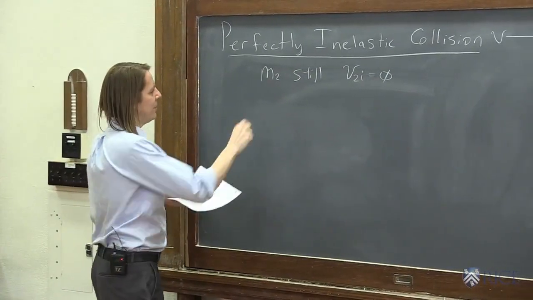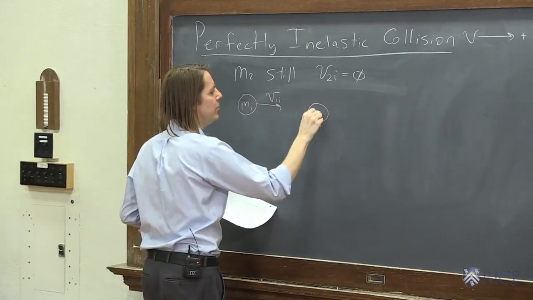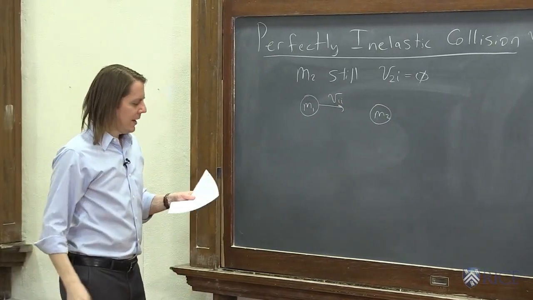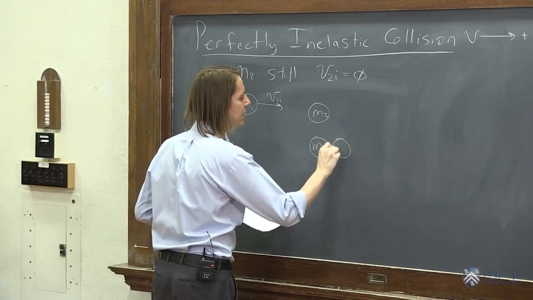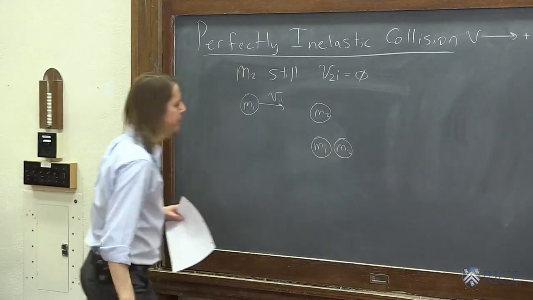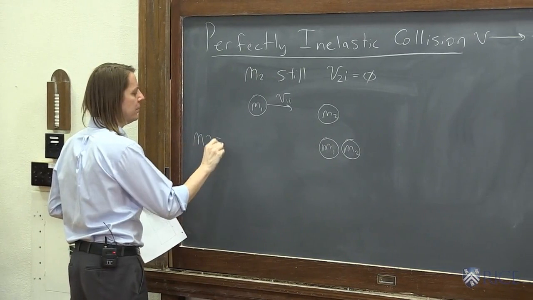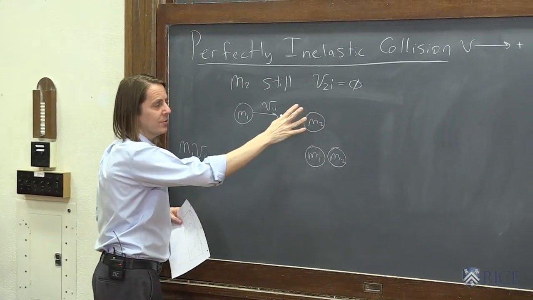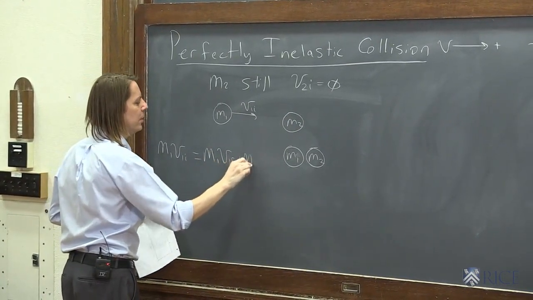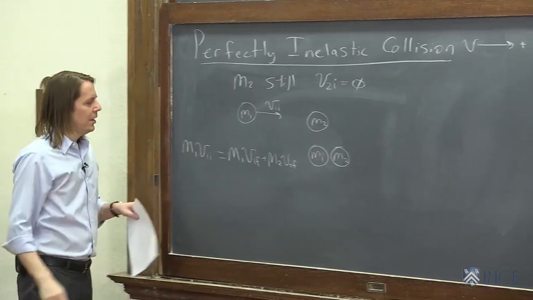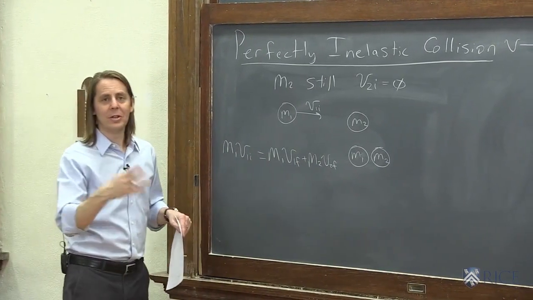So let's see. We would start then like this. Here's M1, and it has V1 initial, and here's M2, and it's just sitting there. And then the question is, in the end, what do we get? We have M1 and M2. How are they moving? So we know that we can conserve momentum. We have m1 v1 initial. We have zero momentum for M2 in the initial case because it's not moving. So we'll go ahead and say that's equal to m1 v1 final plus m2 v2 final. So we have two unknowns, v1 final and v2 final. We have one equation. We need the other equation.